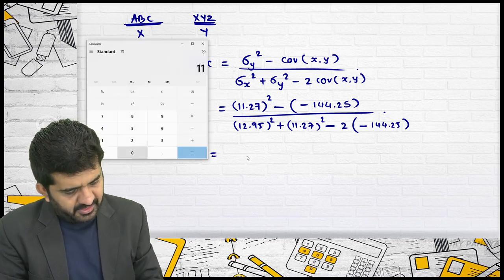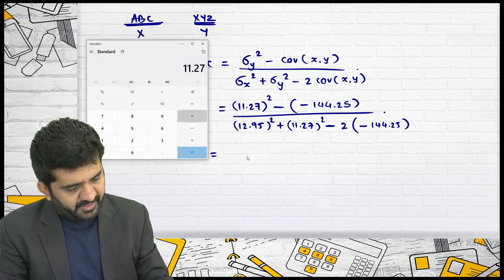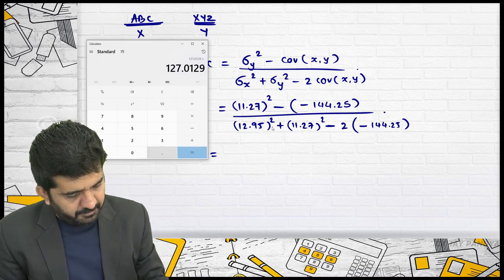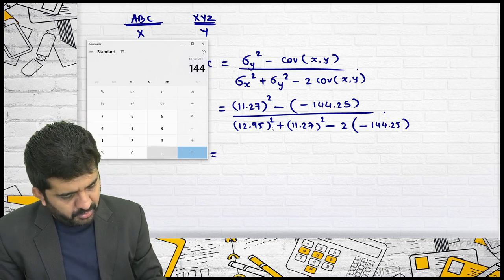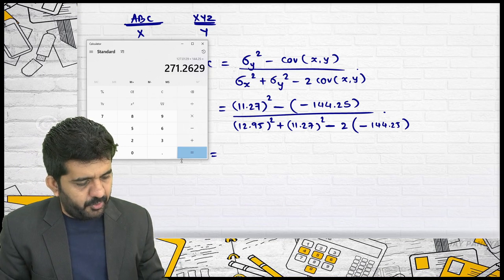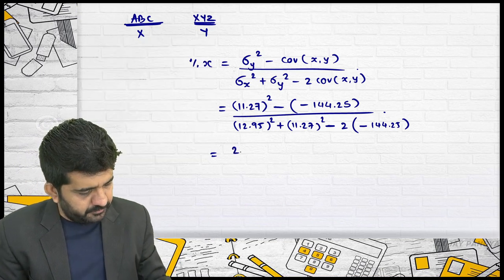Minus minus will be plus. The numerator is 271.2629.